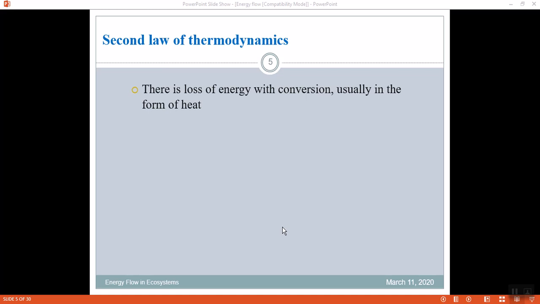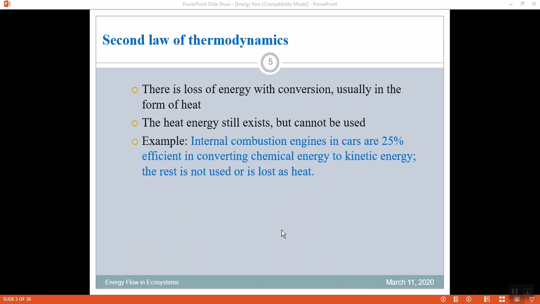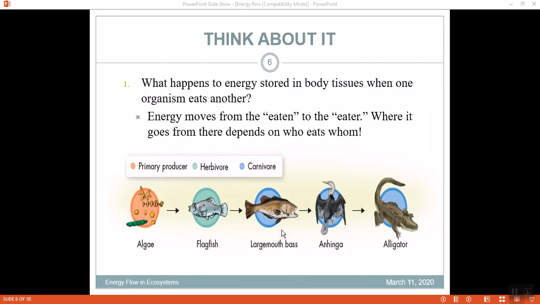So we also know that if energy has to be lost or dissipated, it happens in the form of heat energy. The heat energy still exists but cannot be used if it is lost. It is very similar to car combustion, where almost 50% of the energy is lost.